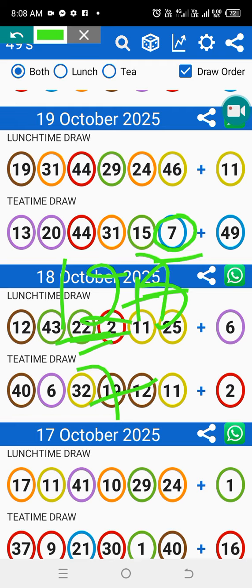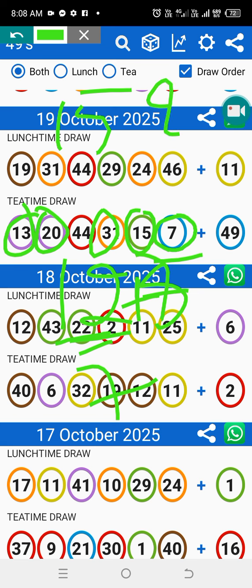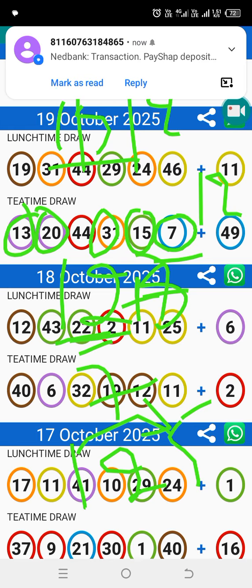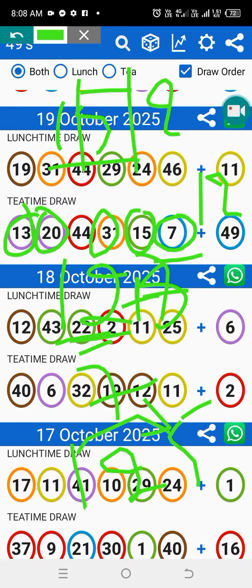Now we have a 7, and the 20, remember? Then we have a 31, we have also 15, because if you say 15 and the first two numbers, the last two numbers, 15 is there. If you say 125, we have also a 15 there, right? So 12, because the 12 came already.